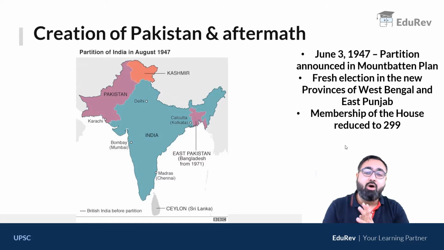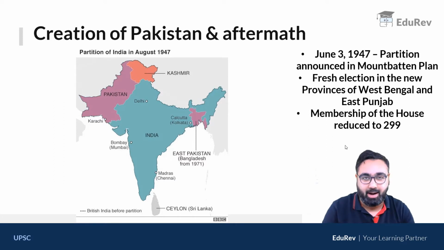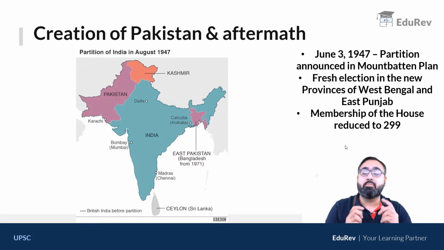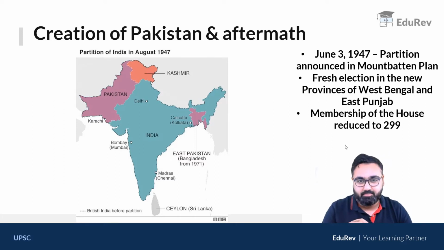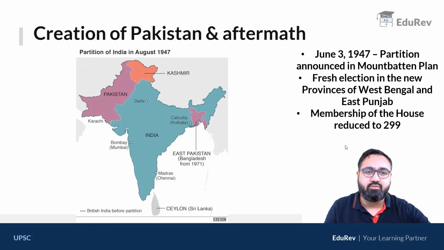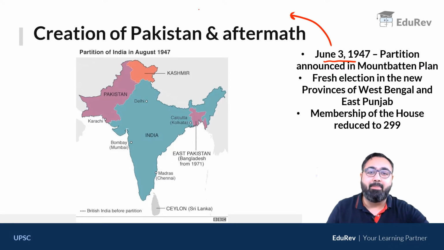Moving on, we will now look deeper into how India and Pakistan's partition happened and what changes it brought into the Constituent Assembly. As I have told you earlier multiple times, Pakistan and India were divided officially as per the Mountbatten Plan. Now, the Mountbatten Plan was announced on 3rd of June 1947. Interestingly, it was also called the Balkan Plan.